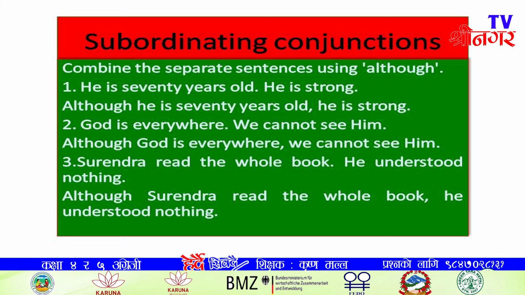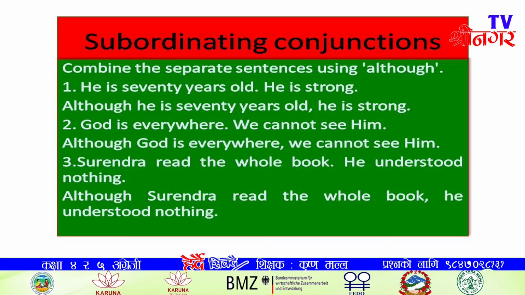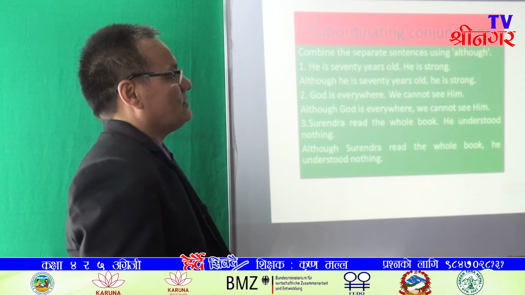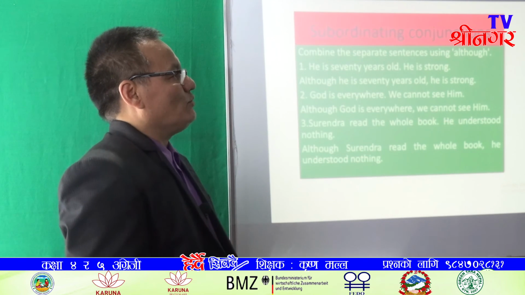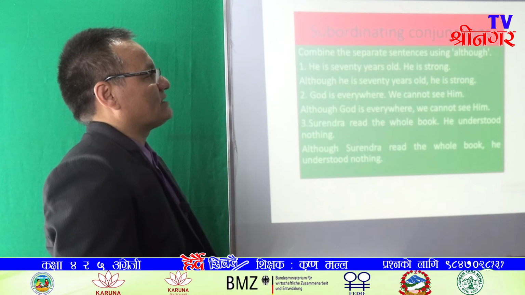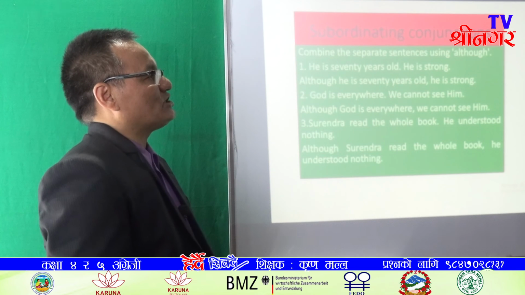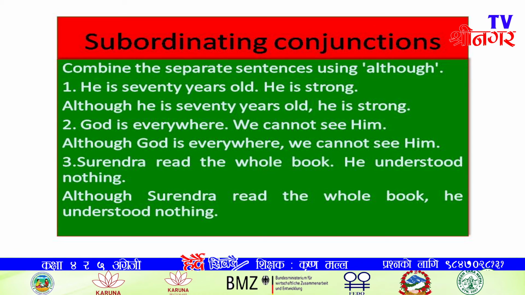Now, let's talk about the next subordinating conjunction, although. You can use although, even though, and though in the same sense. Sometimes you may be given although, sometimes even though, sometimes though. He is 70 years old. It is situation. He is strong. It is unexpected result.